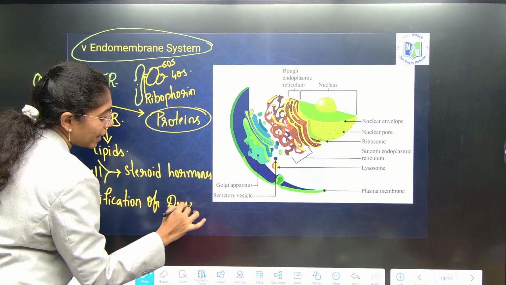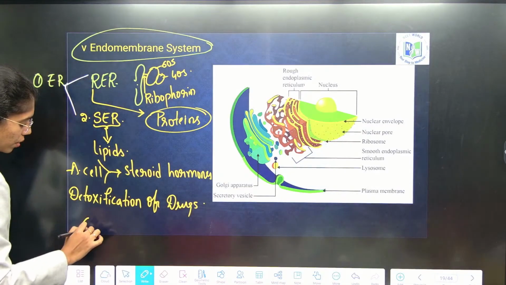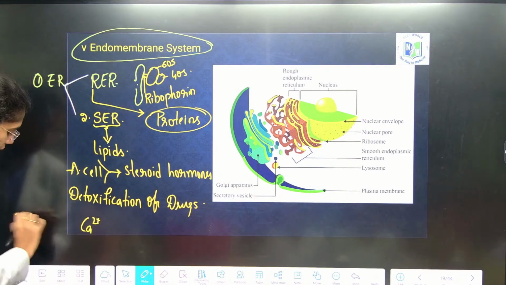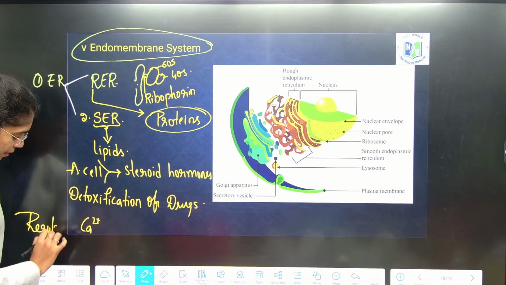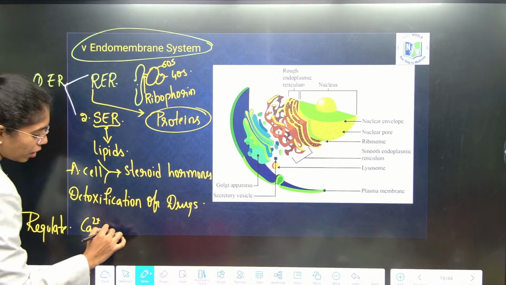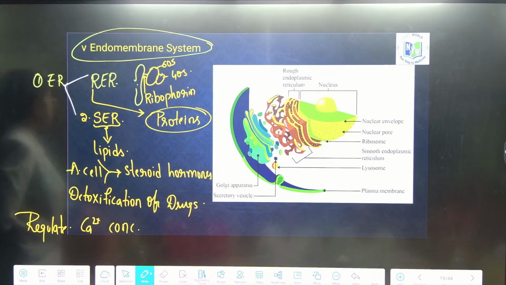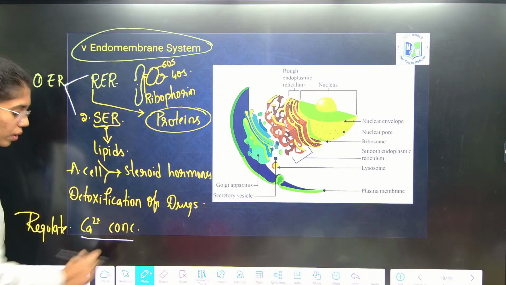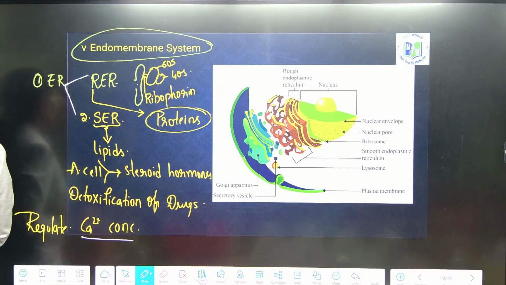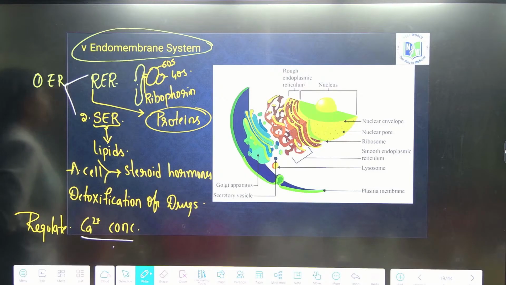They will maintain, or you can say regulate, the calcium ion concentration. You know how important calcium ion concentration is for muscle contraction movements. So, that is how they are controlling muscle contraction and relaxation as well, by regulating calcium ion concentration. Clear, right? These are the new points you have to remember.